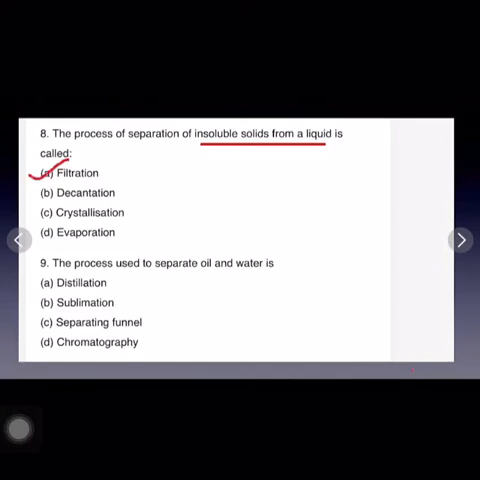Question number 9. The process used to separate oil and water is separating funnel. So separating funnel is a technique in which two immiscible liquids like oil and water here can be separated by using the separating funnel.